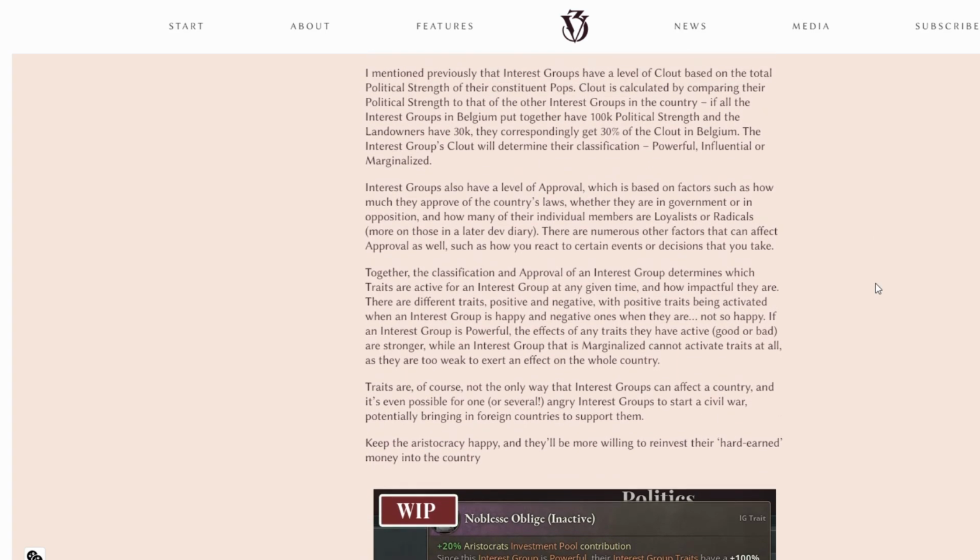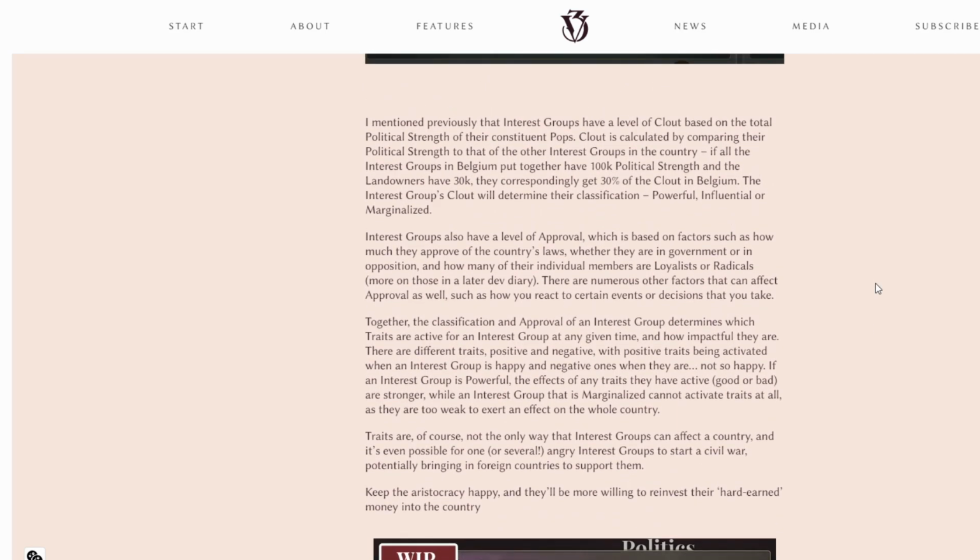I mentioned previously that interest groups have a level of clout based on the total political strength of their constituent pops. Clout is calculated by comparing their political strength to that of the other interest groups in the country. If all the interest groups in Belgium put together have 100,000 political strength, and the landowners have 30,000, they correspondingly get 30% of the clout in Belgium. The interest group's clout will determine their classification: powerful, influential, or marginalized.